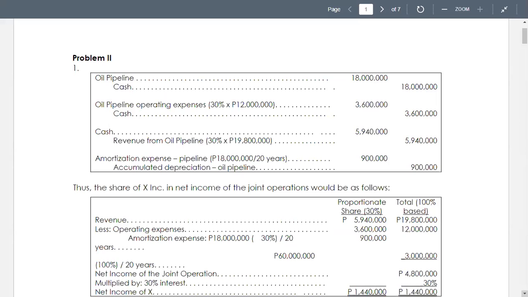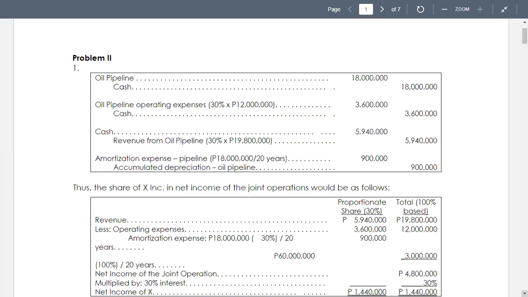Revenue earned from the pipeline in 20x4 was 19,800,000. X invested 18 million for a 30% interest. So, if the interest of X is equivalent to 30%, meaning the total interest in the pipeline is 60 million.